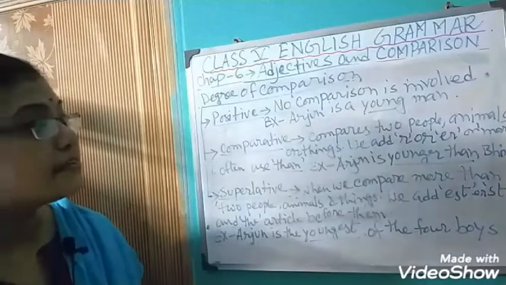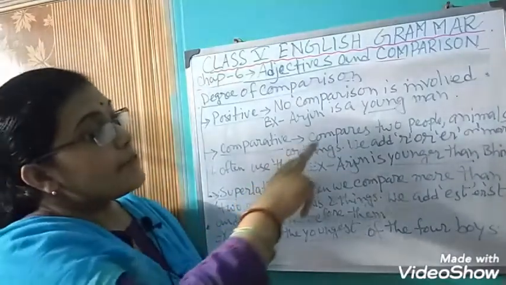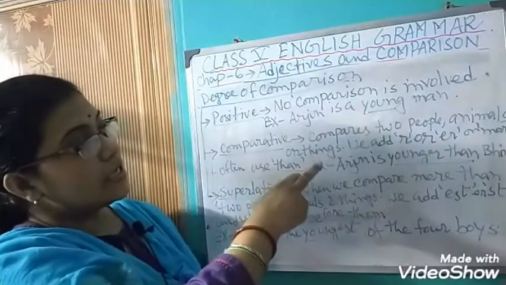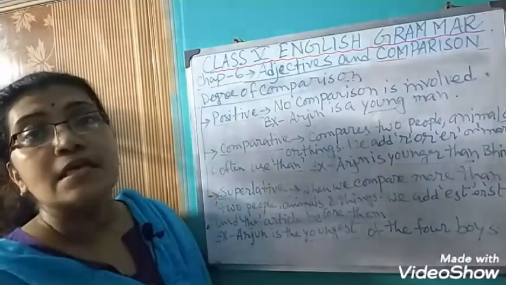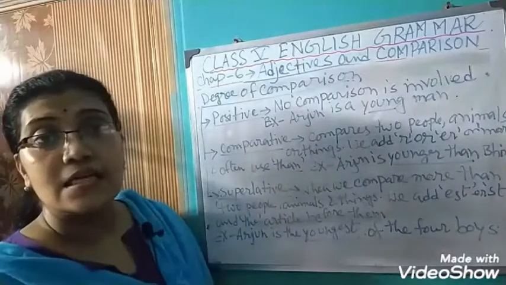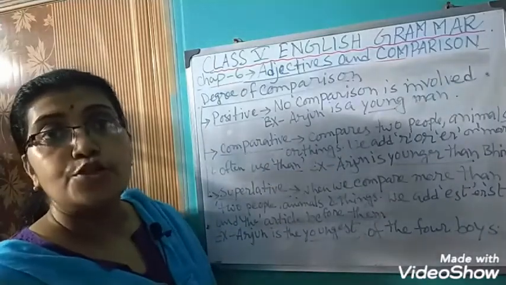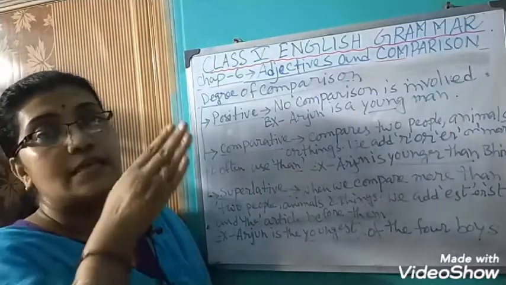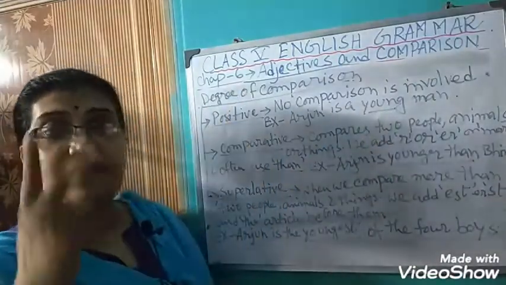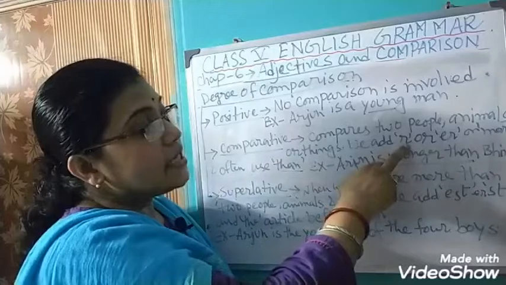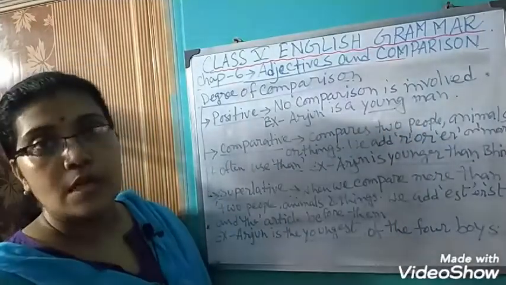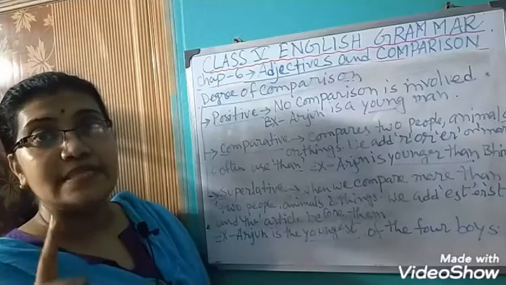Second is comparative degree. It compares two people, animals or things. We add er to change from positive to comparative, and sometimes we add more. Suppose busy, busier.